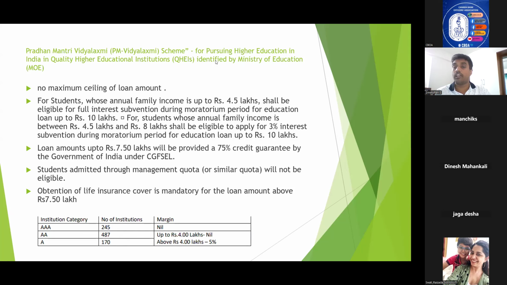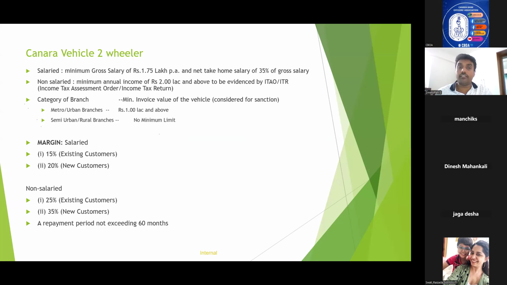Salaried class, minimum gross salary of 1.75 lakhs per annum and net take-home salary of 35% of gross salary. And in the case of non-salaried, the minimum annual income of 2 lakhs as evidenced by IT assessment order or ITR, income tax return. Okay. That means in the case of salaried class, minimum gross salary should be 1.75 lakhs per annum, and in the case of non-salaried, it will be 2 lakhs. And minimum invoice value of the vehicle should be for metro and urban 1 lakh and above for considering Canara vehicle two-wheeler. In the case of semi-urban, there is no minimum limit.